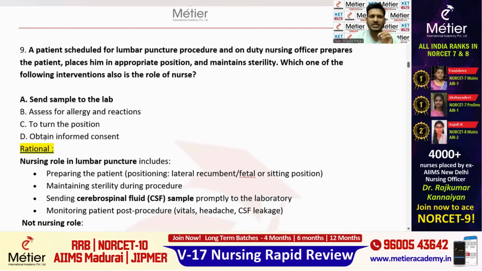Okay, but most of the students has given the answer of obtain informed consent. See, explaining and obtaining the informed consent is the procedure of the physician or the doctor, right? So we cannot go with option D. And to turn the position, already the position is given. So we can eliminate option C also. Option B, assess for allergy and reaction. Yes, obviously we will assess the allergy and reaction, but the main role of assessing the allergy and reaction is the doctor's function. That is the role of the doctor. Understand? Yes, obviously we will be checking, but the main person who is supposed to do that is the physician.